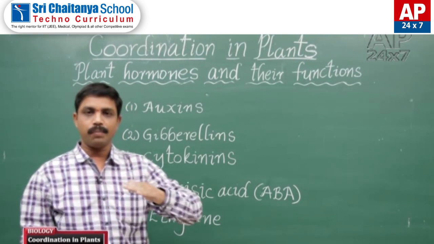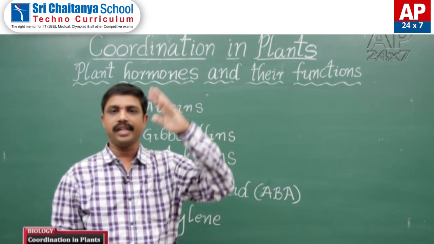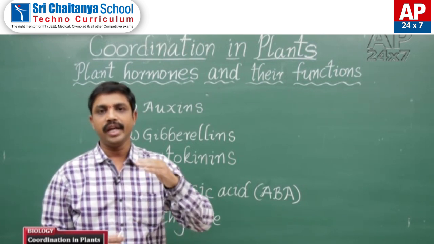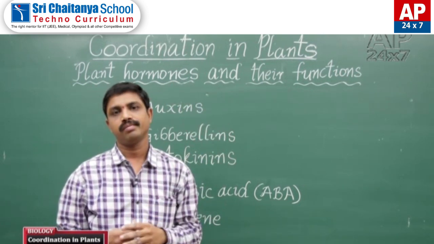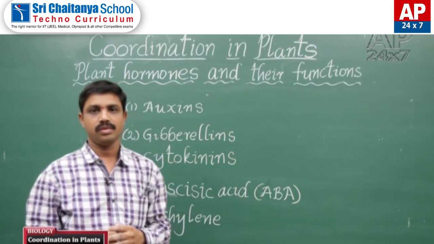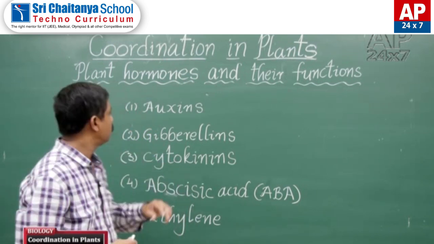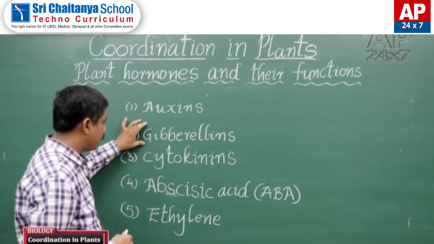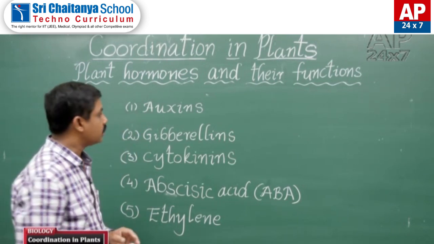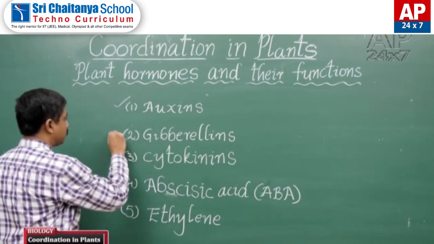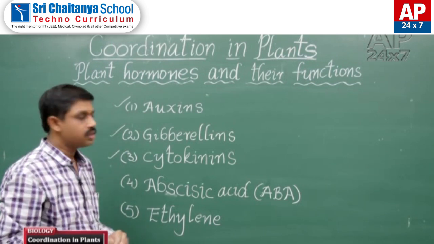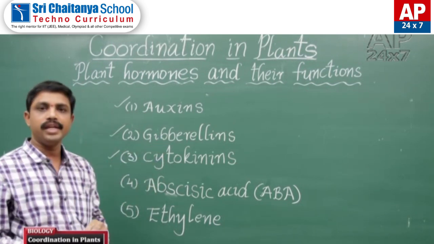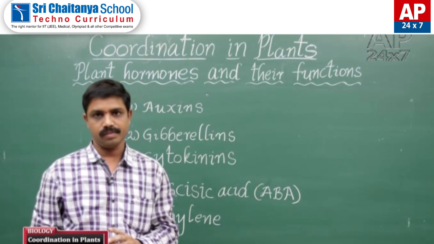Growth promoters promote the growth rate in plants. What are growth promoters? Auxins, gibberellins and cytokinins are growth promoters.